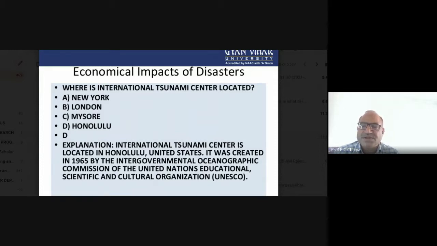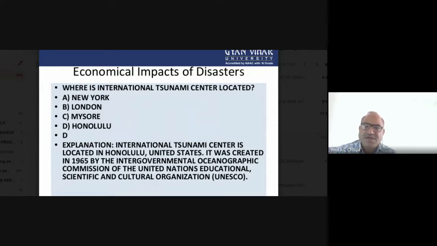Major concern is in the Pacific Ocean. So Honolulu is the place in the Pacific Sea. So where is the international tsunami center? However, in India, Visakhapatnam was damaged because of one of the biggest tsunami disasters. So because of that particular tsunami, here in India, Visakhapatnam was damaged.